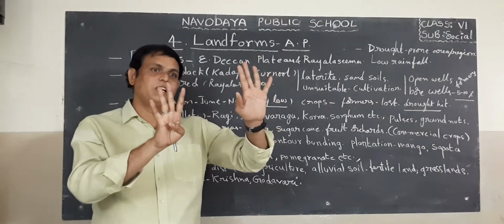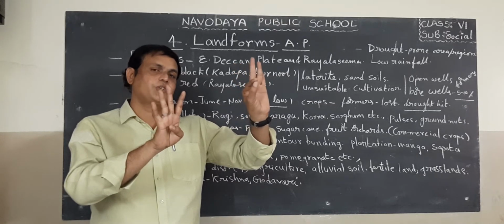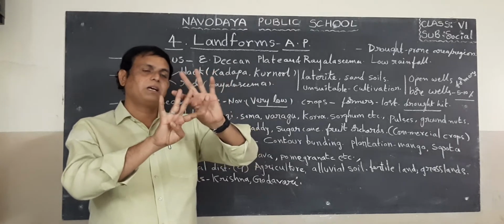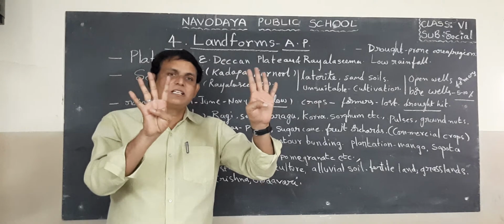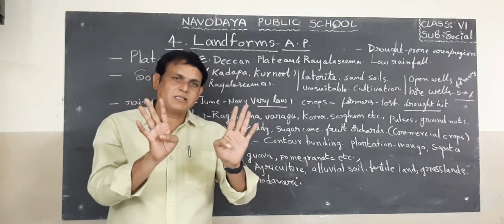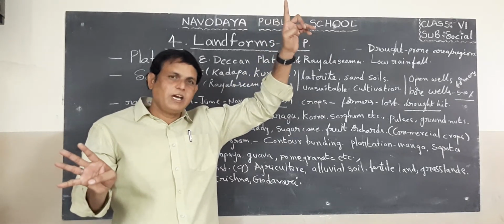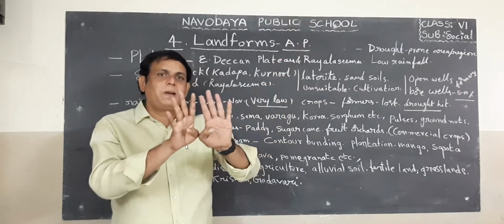So we know, children, Srikakulam, Vijayanagaram, Visakhapatnam, East Godavari, West Godavari, Krishna, Guntur, Prakasam and Nellore. In these 9 districts we can find plains in our Andhra Pradesh. That means from Srikakulam in the north to Nellore district in the south we can find plains.